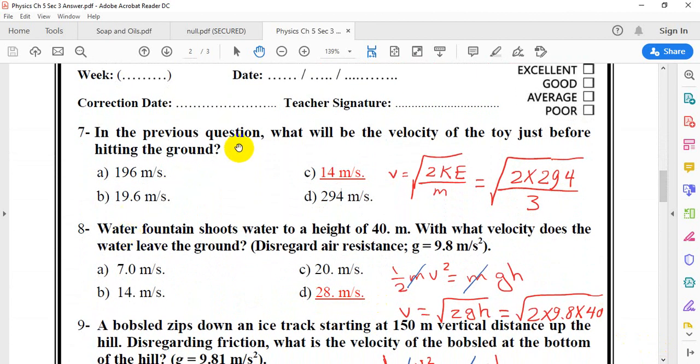In the previous question, what will be the velocity of the toy just before hitting the ground? We know that the kinetic energy equals half mv squared. Times 2, it will be 2 kinetic energy divided by mass. This is v squared. V equals the square root of 2 kinetic energy divided by mass. Kinetic energy, we calculated it to be 294. So 2 times 294 divided by 3, square root, will give approximately 14.